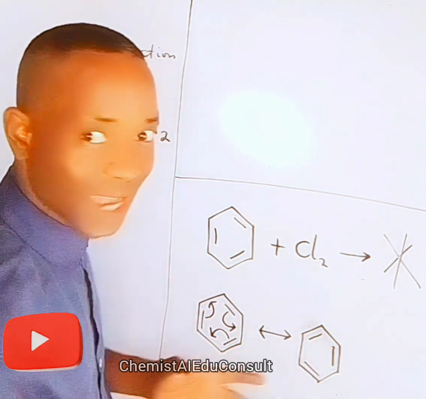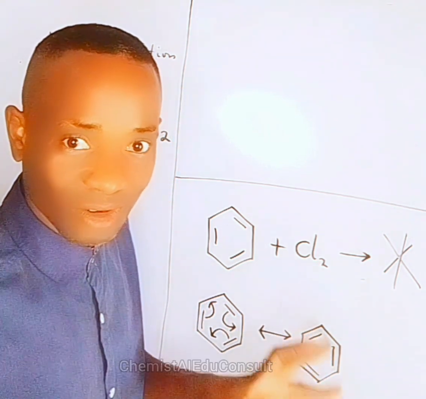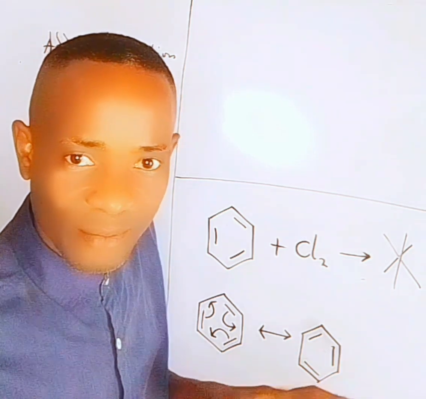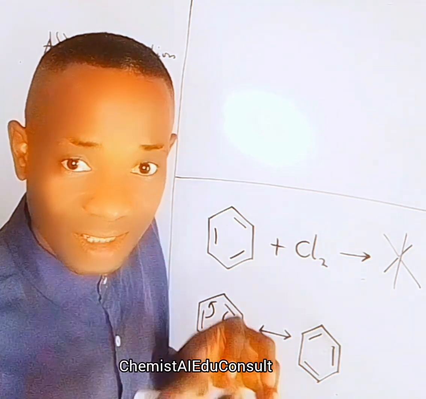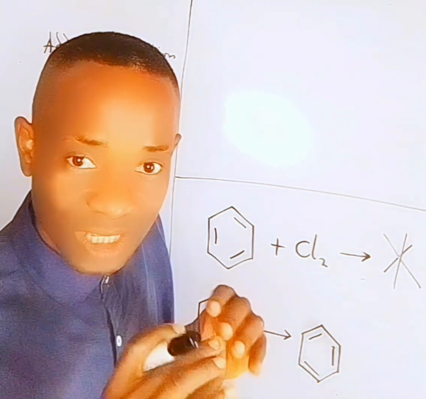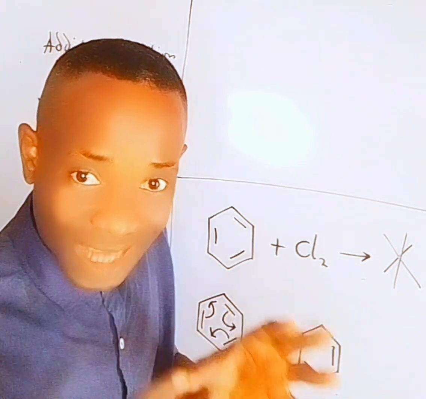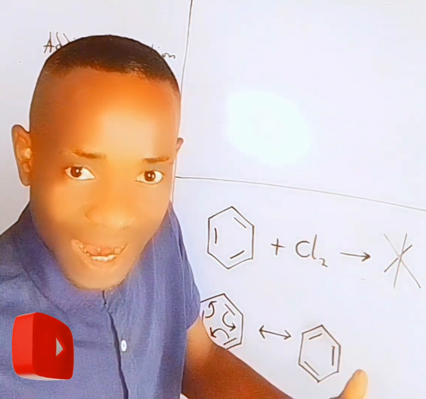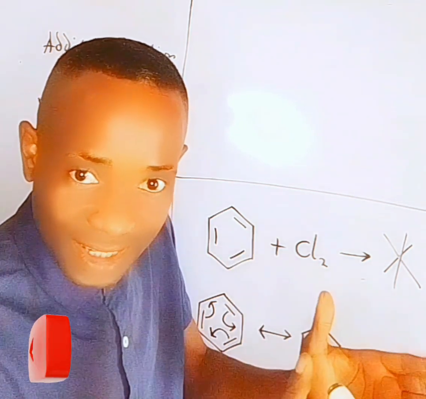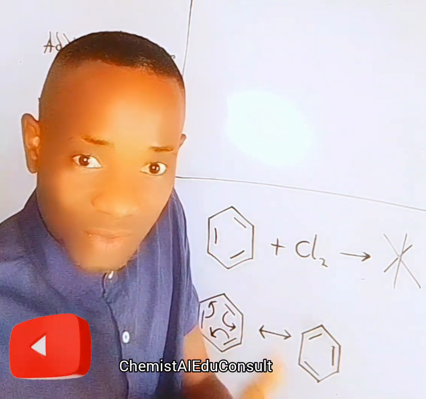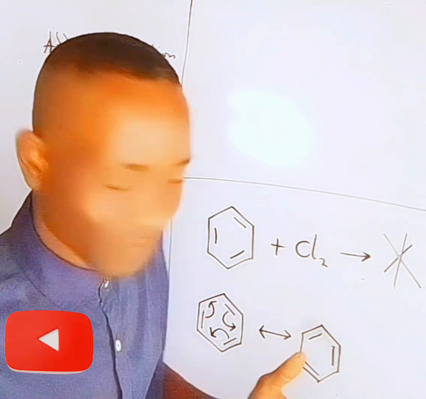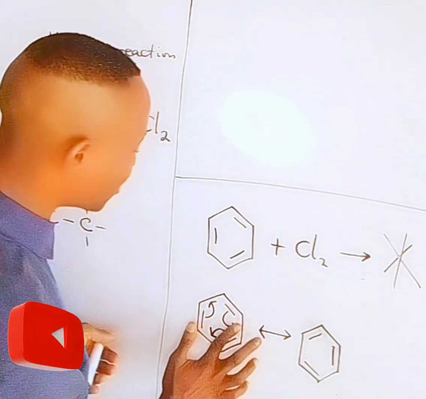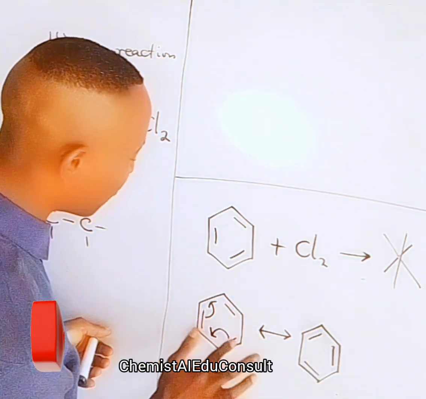These two structures are called the canonical structures. Canonical is a term borrowed from canons in a Roman Catholic, where you see monks resembling themselves because they have the same attire. If you look at one, it resembles the other one. So that is where canonical is gotten from. So these two structures are called canonical structures of benzene.